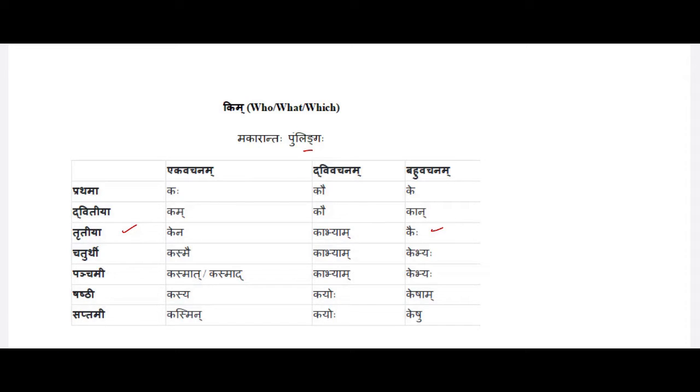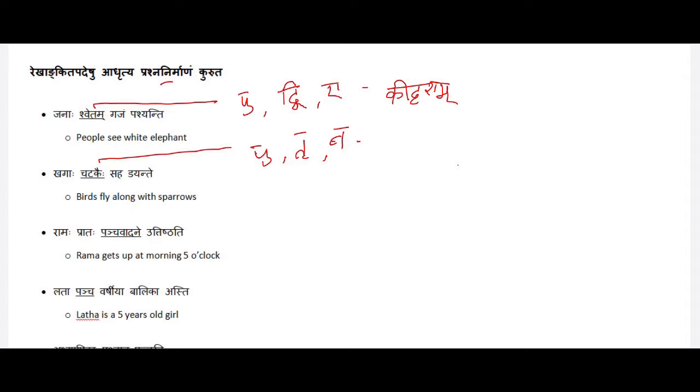Based on the underlined word. But otherwise, this table has to be memorized. Kim Shabda has to be memorized, for Pullingam, Strilingam, and Napumsakalingam, all three. So here Pullingam, Tritiya Bhakti, Bahuvachanam is Kaihi. So the answer is Kaihi Khagaha Kaihi Saha Dayante. So this is the answer.